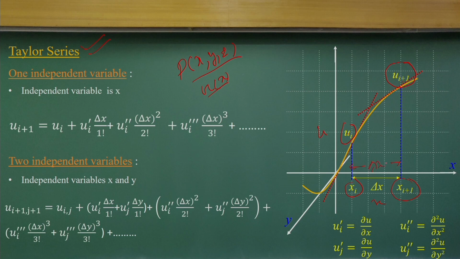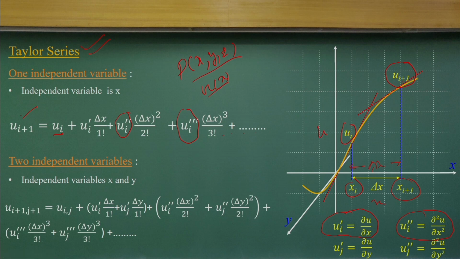The Taylor series gives an infinite series. u i plus 1 will be ui, that means at the xi location, then u dash, that means the first gradient, the partial derivative del u by del x, divided by 1 factorial, times delta x. Then comes the second gradient, del square u by del x square, and then third, like this we will have an infinite series.